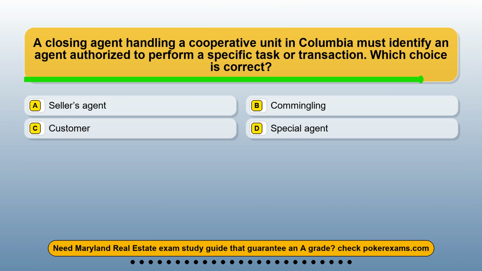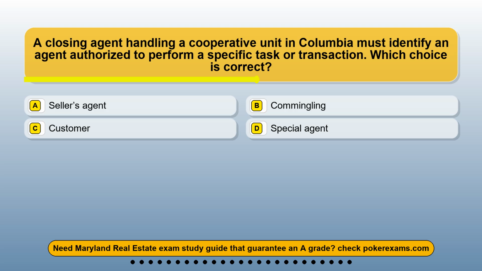Question 6. A closing agent handling a cooperative unit in Columbia must identify an agent authorized to perform a specific task or transaction. Which choice is correct? Option A, seller's agent. Option B, commingling. Option C, customer. Option D, special agent.